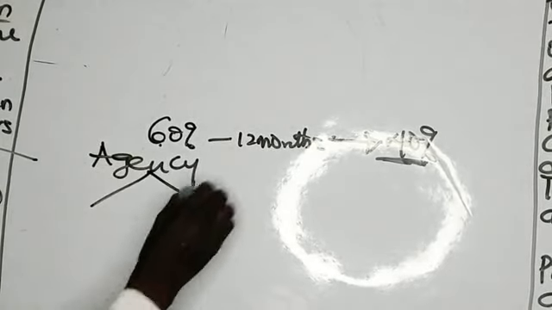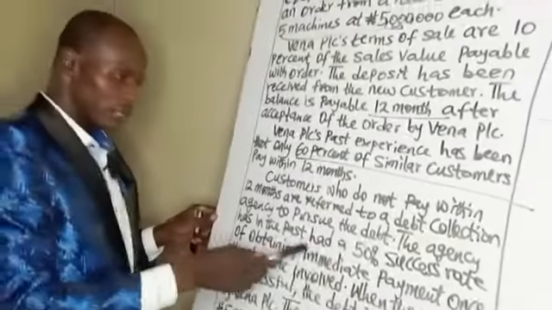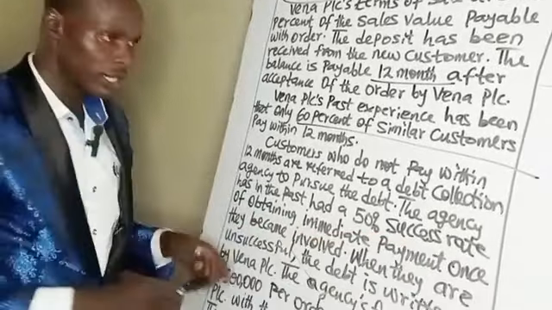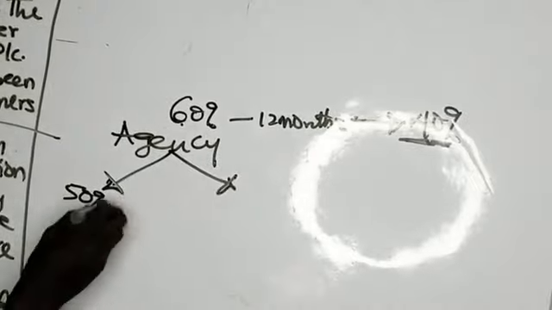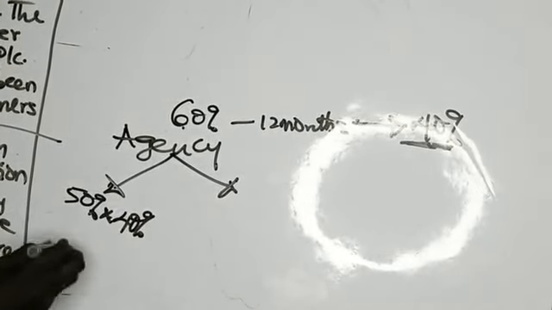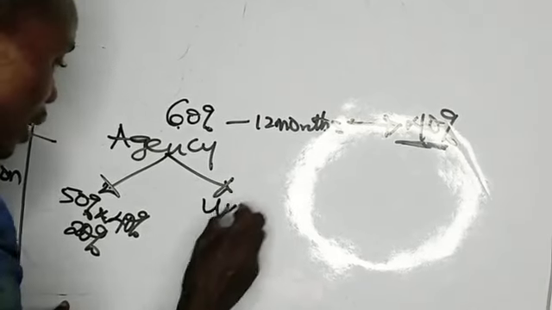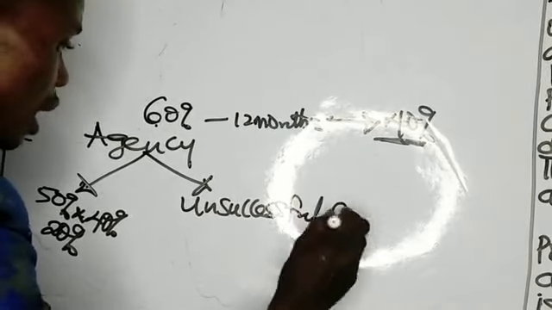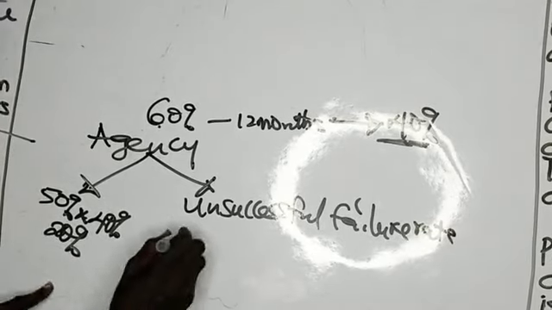And you were told the agency has in the past had a 50% success rate. So 50% of the remaining balance, which will be referred to the agency, will be a 20% success rate. Unsuccessful now, or the failure rate, that will also be 50%.